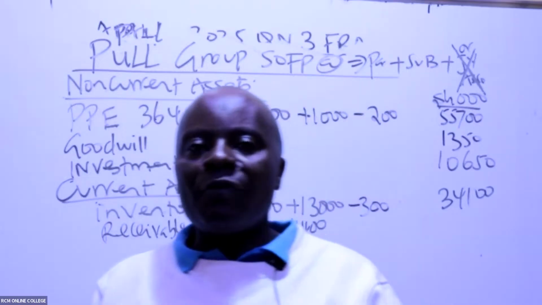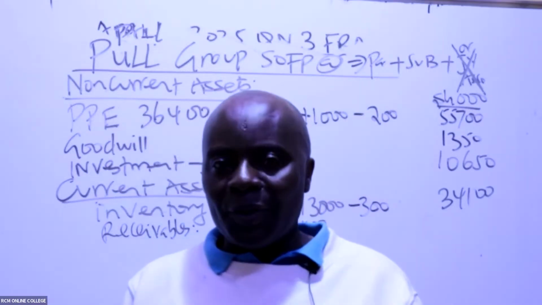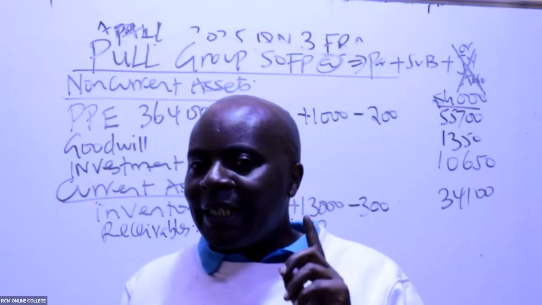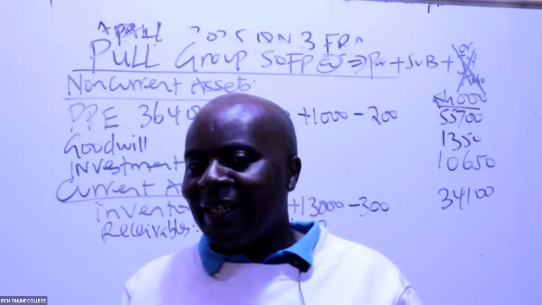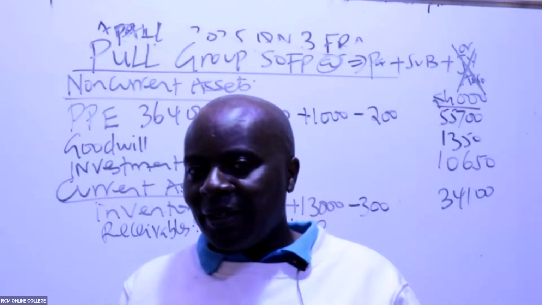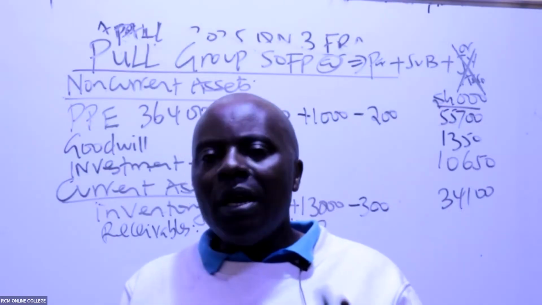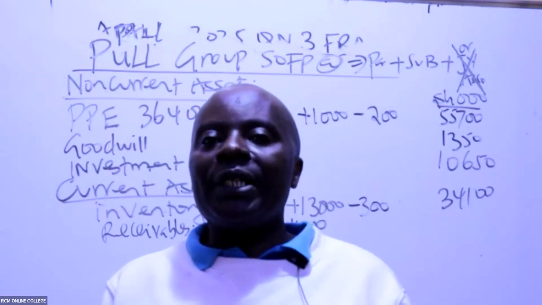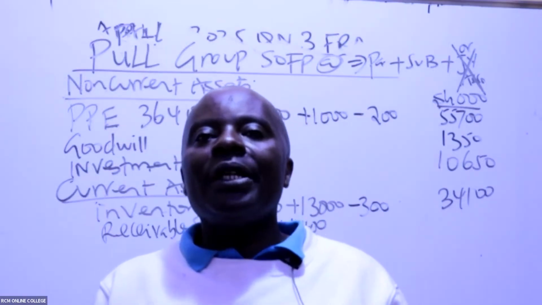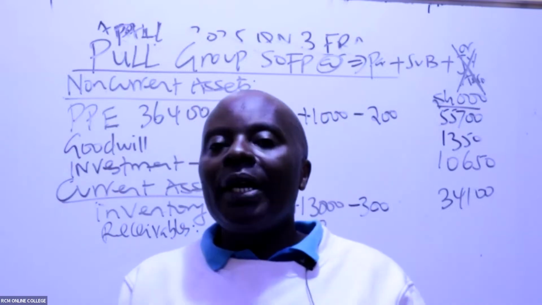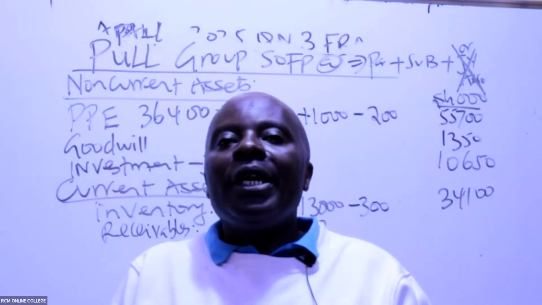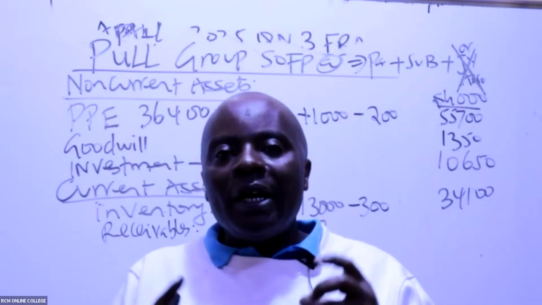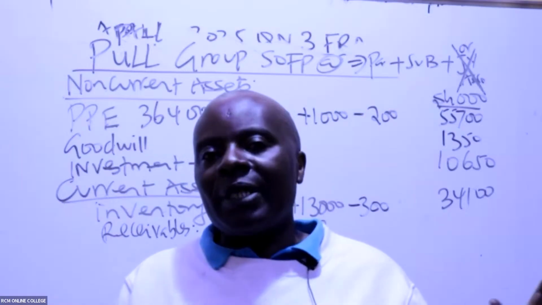In the morning, my wife tells me, teacher, give me 100,000. If I give her, do you think I should be booking that receivable, as if I will ever receive the money as the husband? No, that's a fake receivable. The same case with these group components. Parent and subsidiary should never book any form of receivable between them during consolidation. Any intra-group owings shall always be subtracted.